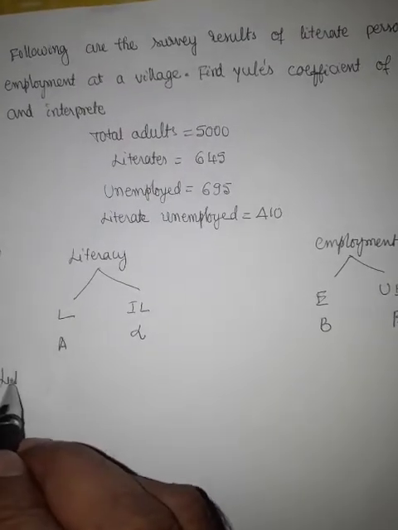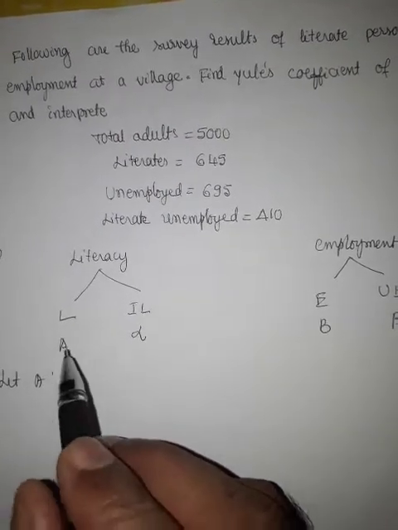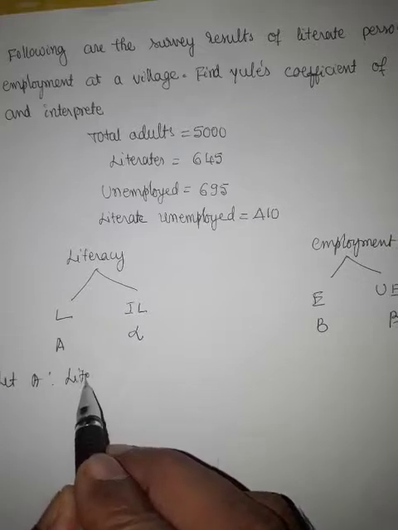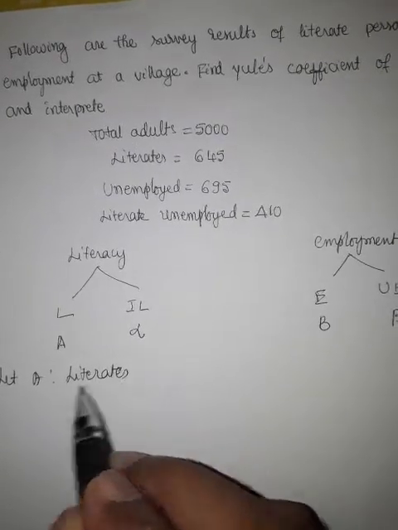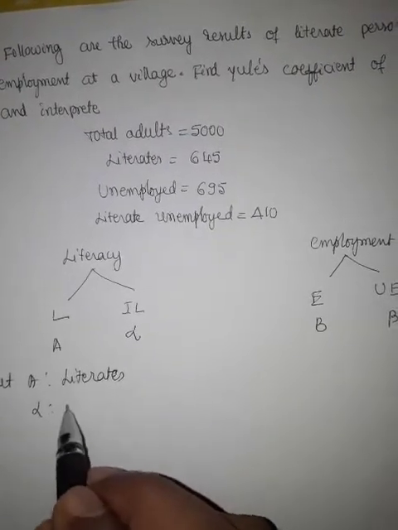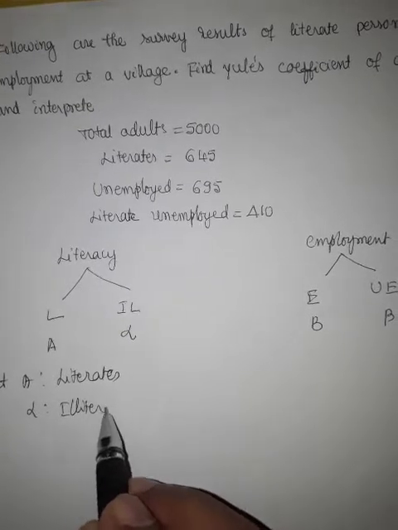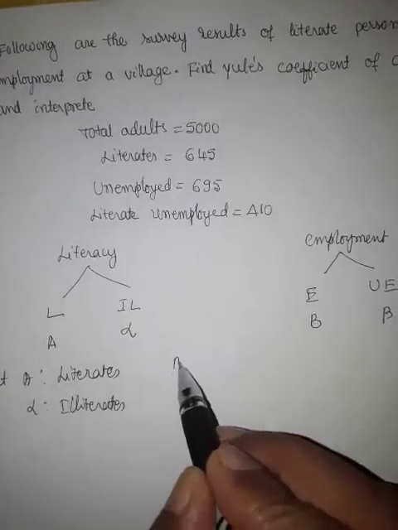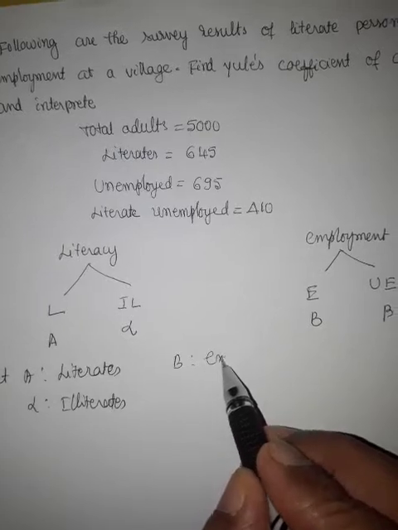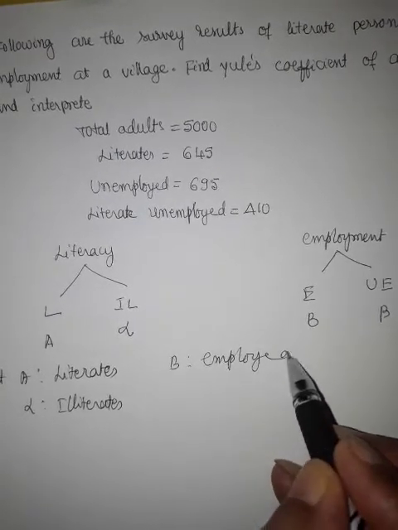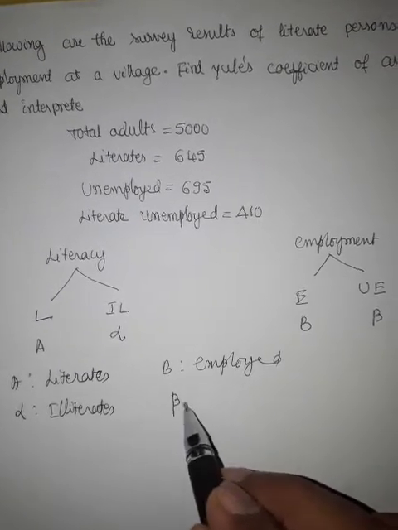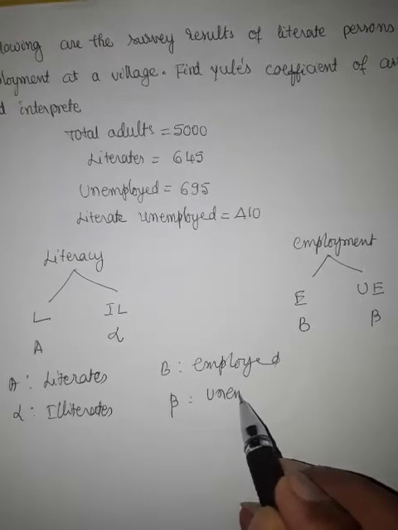So let A denote literates, alpha denote illiterates, B denote employed, beta denote unemployed.